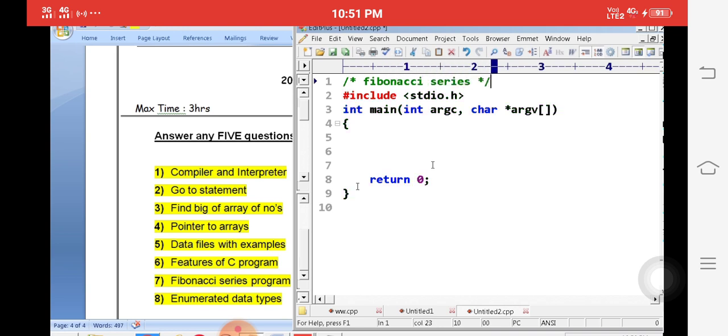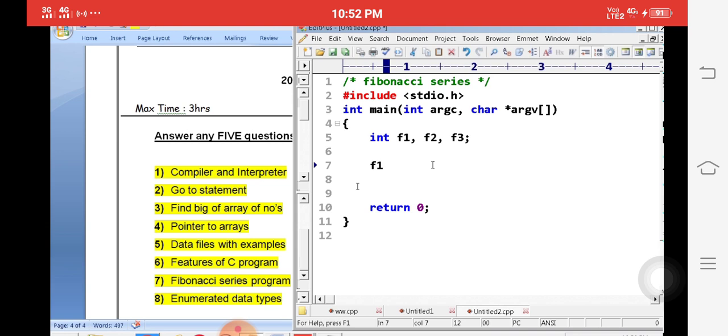Fibonacci series program. Okay, here we will take, for example, 3 variables: int f1, f2, f3. Okay, we will write a simple program. I want to generate 10 Fibonacci numbers.